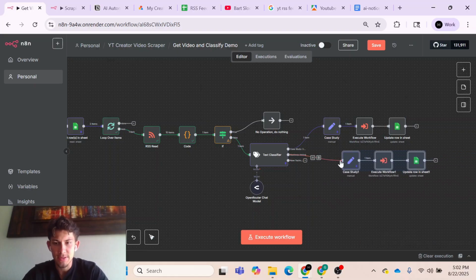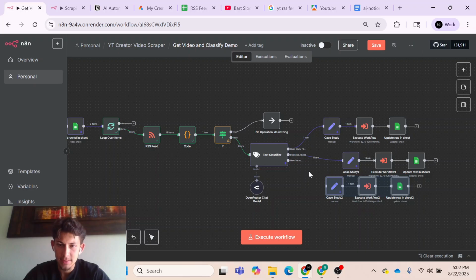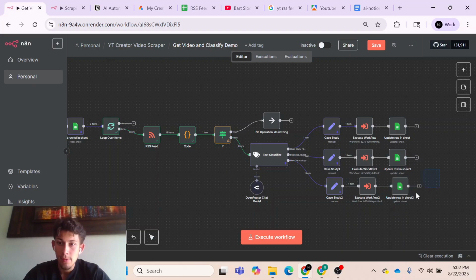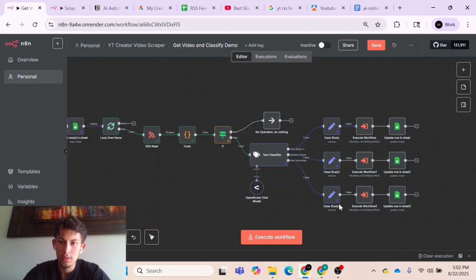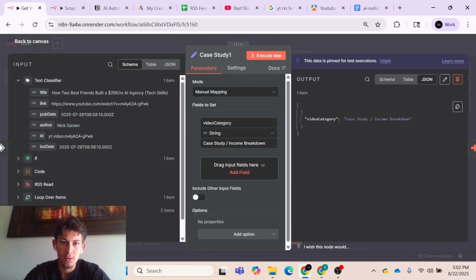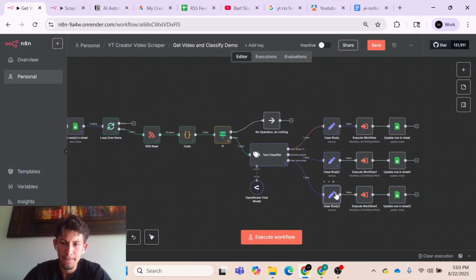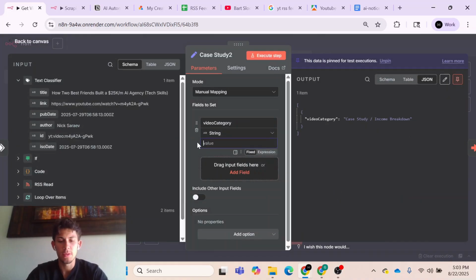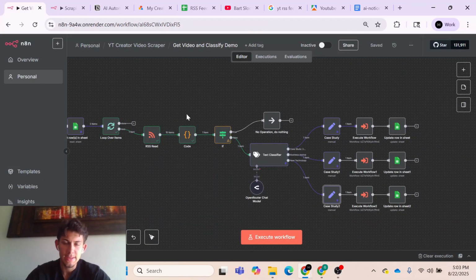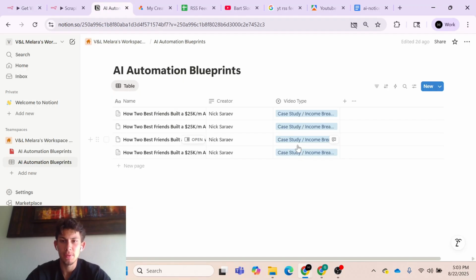The reason we're doing that is because we're just going to connect our categories here, and I'm just cleaning this up. What we're gonna do for these two nodes is change our video category to something like business advice, and this one will be new technology. And again, to reiterate one last time, those video categories must match up to these video types that